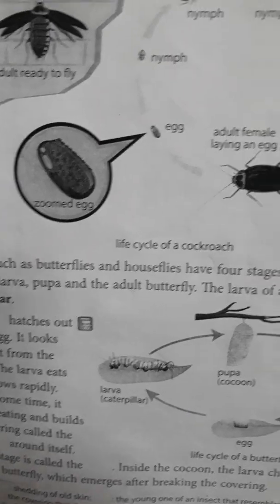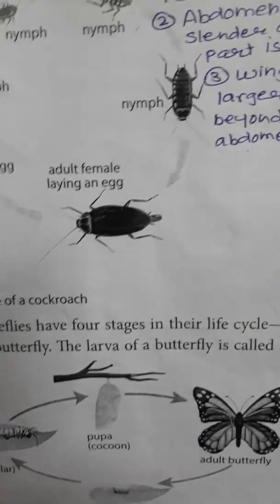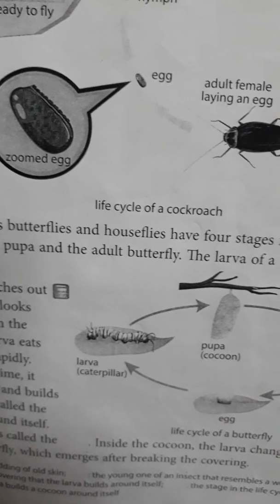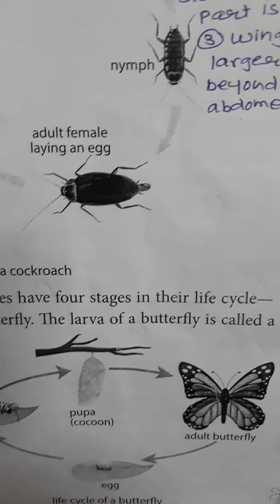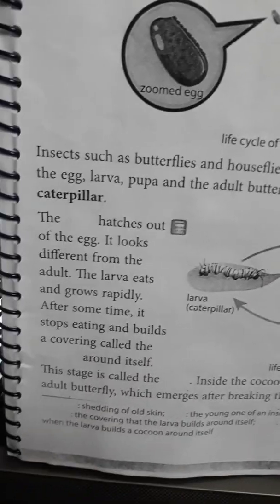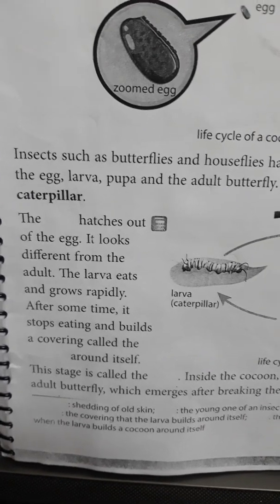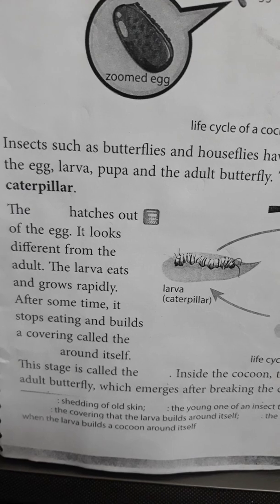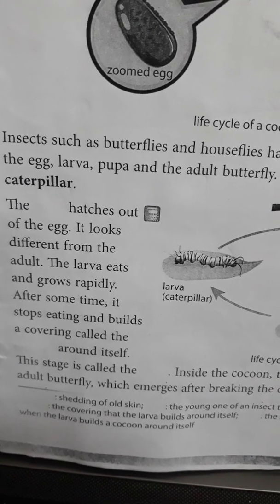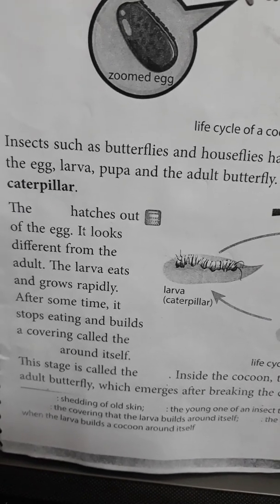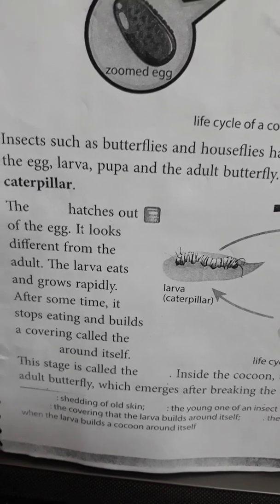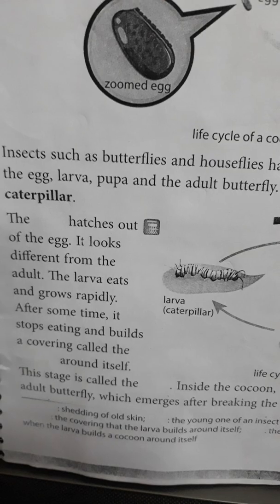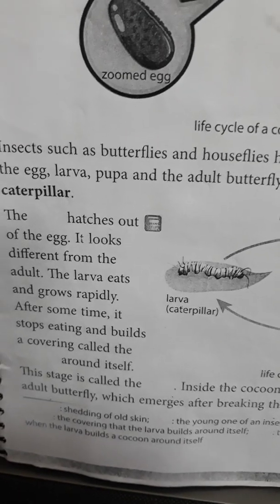Insects such as butterflies and houseflies have 4 stages in their life cycle: the egg, larva, pupa and adult butterfly. The larva of a butterfly is called a caterpillar. The caterpillar hatches out of the egg. It looks different from the adult. The larva eats and grows rapidly. After some time, it stops eating and builds a covering called the pupa around itself. The stage is called the adult butterfly.